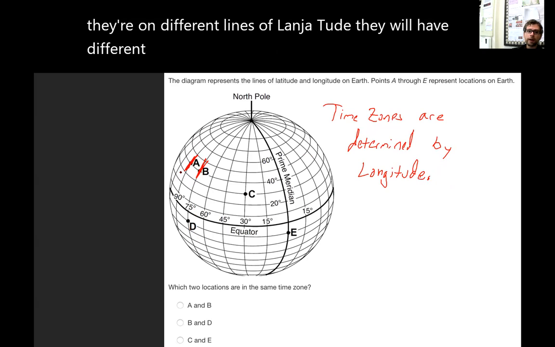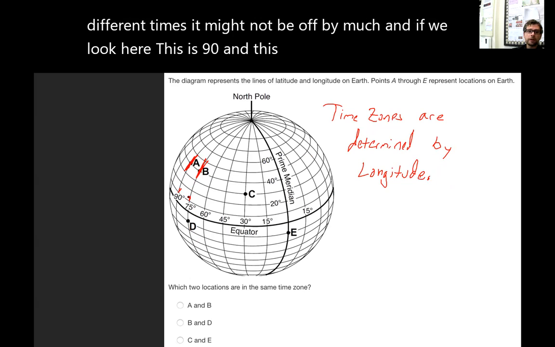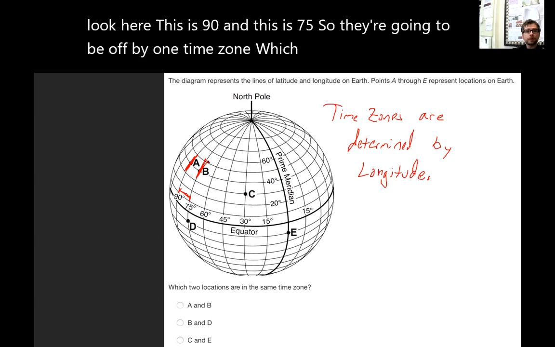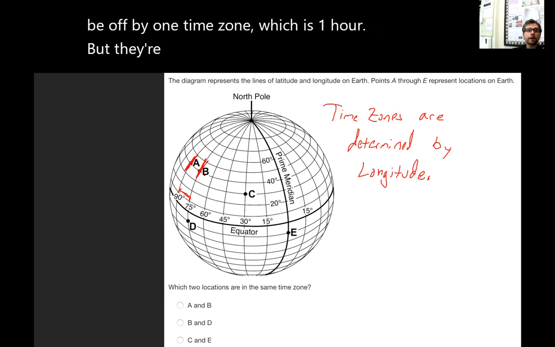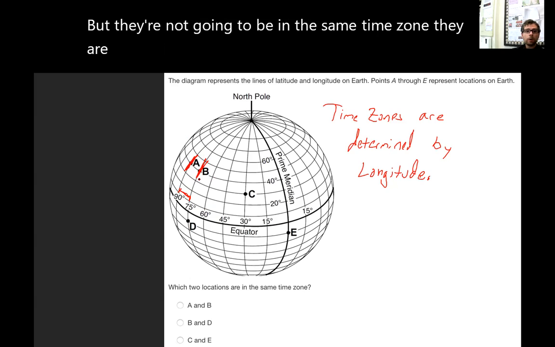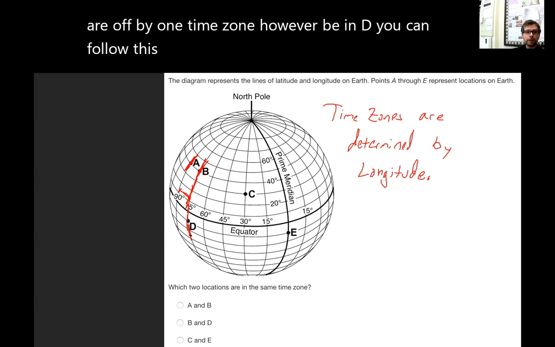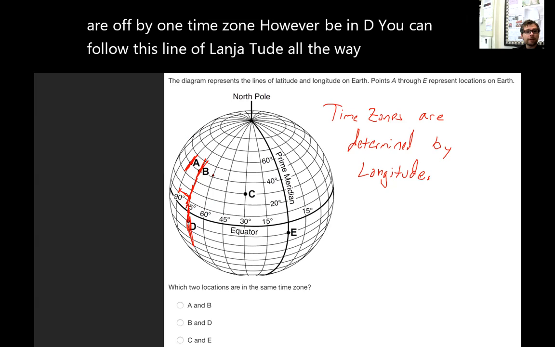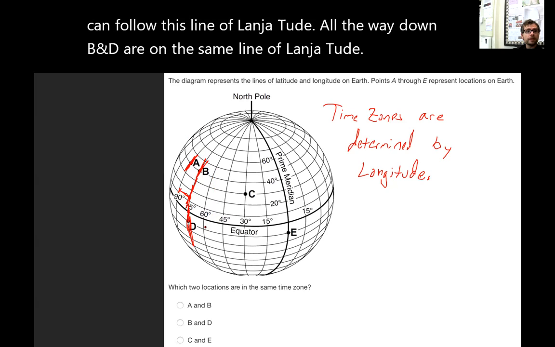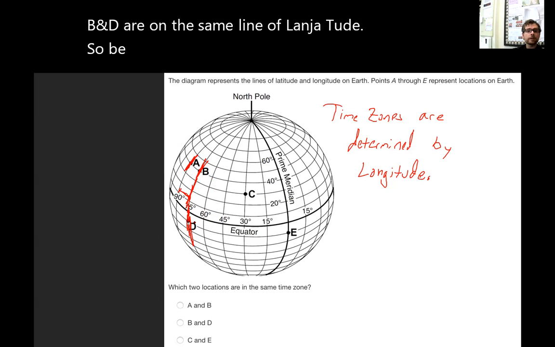It might not be off by much. And if we look here, this is 90 and this is 75. So they're going to be off by 1 time zone, which is 1 hour. But they're not going to be in the same time zone. They are off by 1 time zone. However, B and D, you can follow this line of longitude all the way down. B and D are on the same line of longitude. So B and D are in the same time zone. So B and D will be our answer here.